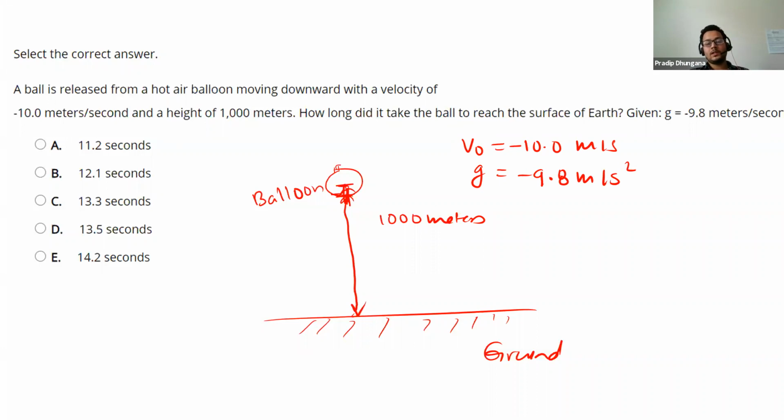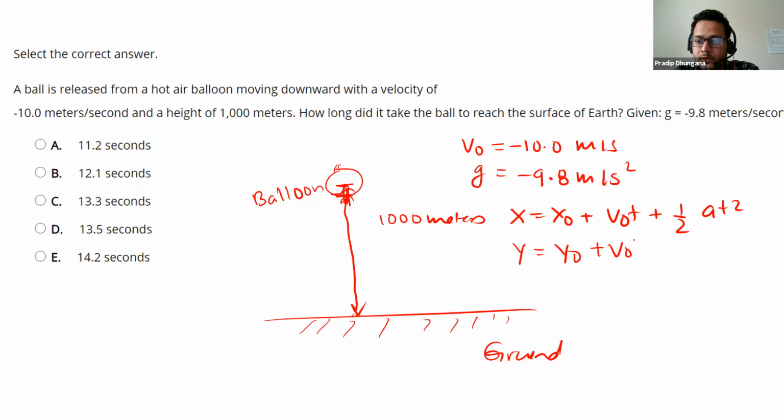In this problem also, we are working with a height, and height is like vertical displacement. So you have to use the displacement equation. Let me write the displacement equation here again: X0 plus V0t plus half at squared. I'll replace X with Y like the problem we solved before, and replace a with g, the acceleration due to gravity.